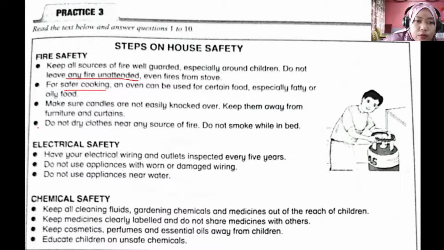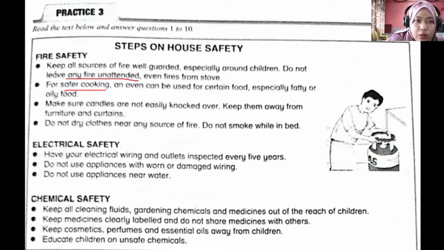Okay, and then for bullet number 4, do not dry clothes near any source of fire. Okay, do not smoke while in bed. The advice here is do not dry clothes near any source of fire. Dry clothes here meaning untuk keringkan baju lah. Okay, so it must be far from any source of fire, because clothes can be considered as it is very easy to get burned, right? So you have to make sure that you dry clothes far from any source of fire.